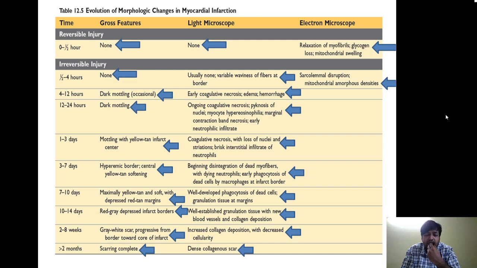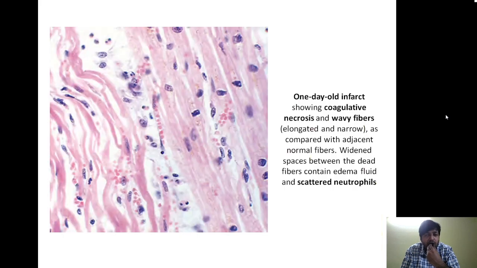I know this is difficult to memorize, but you will have to, because a lot of MCQs are coming and I will give you some important points also. So let us first see this. Can you see this wavy myocardial tissue? This is wavy. There is no nucleus present in these myocardial fibers. Can you see the neutrophilic infiltrate?